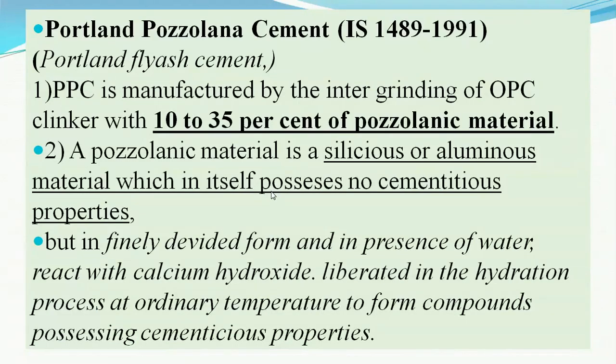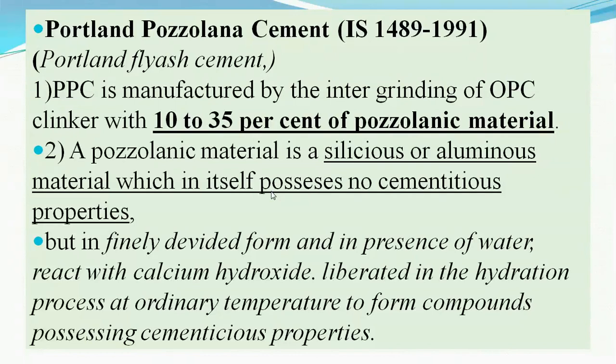Friends, we will move on to the next type of concrete, that is the Portland Pozzolana cement concrete. Pozzolanic materials are nothing but materials which contain a maximum of silicon oxide, some part of aluminum oxide, and sometimes some pozzolanic materials contain calcium oxides.